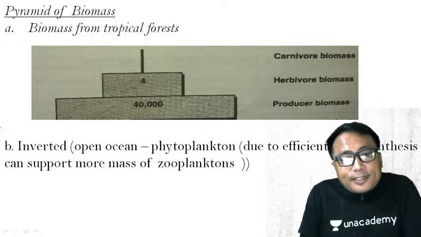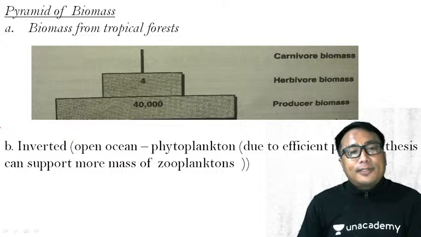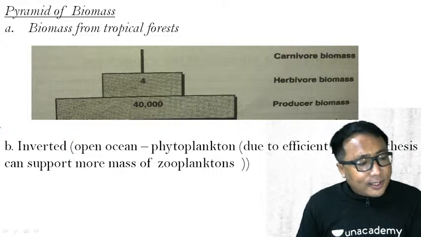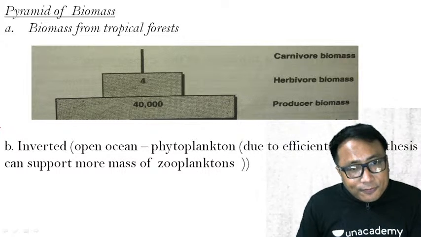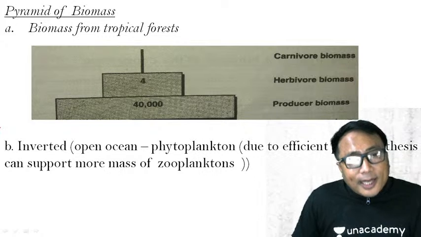Today, in this discussion, we will begin with the pyramid of biomass. There are three types of pyramid: the pyramid of numbers, which we have seen in the last class; the pyramid of biomass, which is in front of you; and the third one is the pyramid of energy, which we are going to see next.